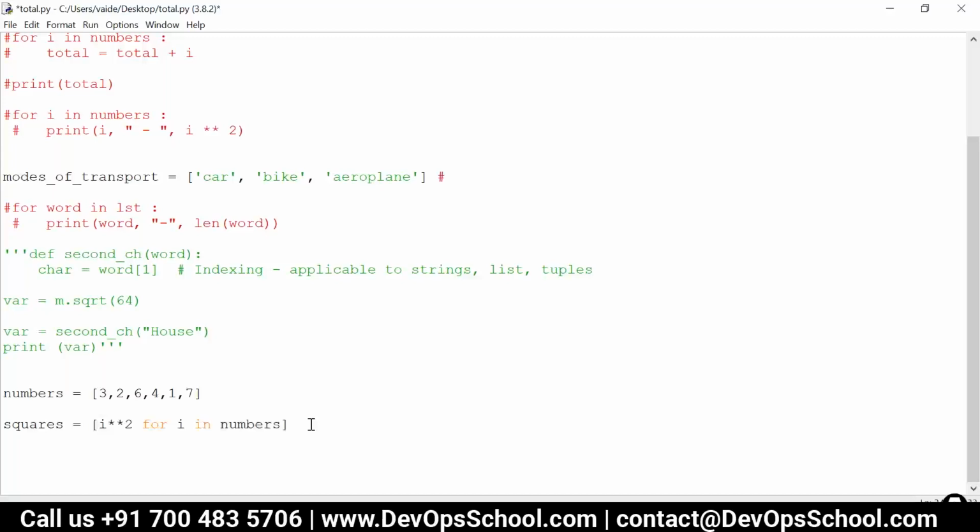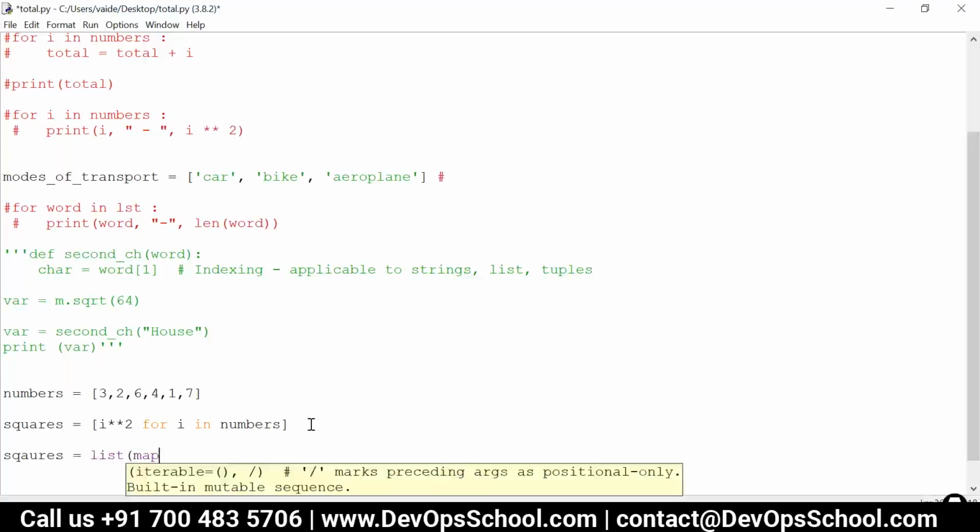So the entire task is just done in one line. If you can reduce your code, you can use all the tools available. Secondly, this same task can be done in one more way, like this: squares = list(map(lambda x: x**2, numbers)).